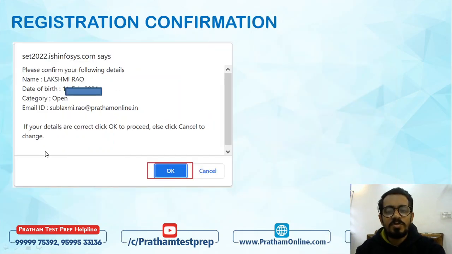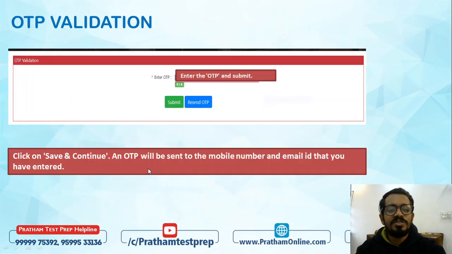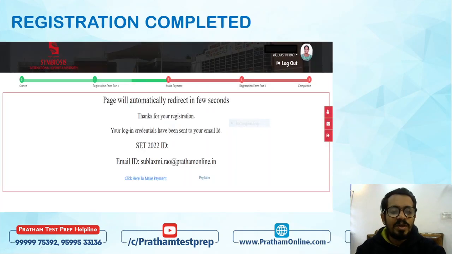This will give you this particular option. You have to cross check each and everything you have filled: name, date of birth, category, email ID, and then you'll have to click on OK. Once you do that, you will get an OTP on your registered mobile number and your email ID. You will have to copy that OTP there, and you will have to click on submit. Once you do that, the Symbiosis University will send you the username and the password to your registered email ID. Please keep it safe somewhere. Your username and password is very important.